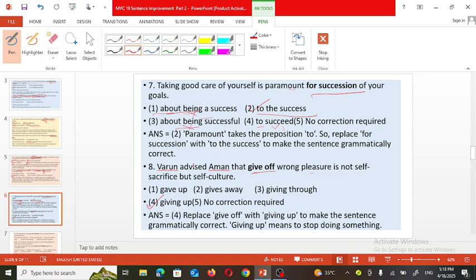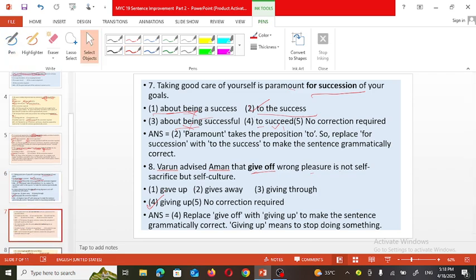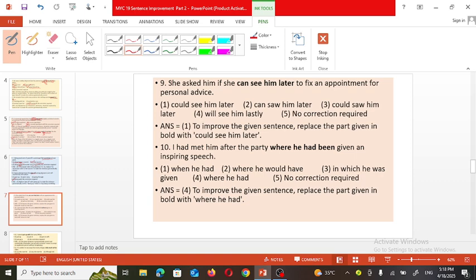Gave up won't be there because it is advice. Advice must always be in the simple present tense. So what we should do, what we should not do, like that is our advice. Giving up means leaving wrong pleasure, so that is the subject. It is not self-sacrifice, but it is our self-culture. It means we should motivate ourselves to do correct things and to stop ourselves from doing wrong things. Now see the next example.